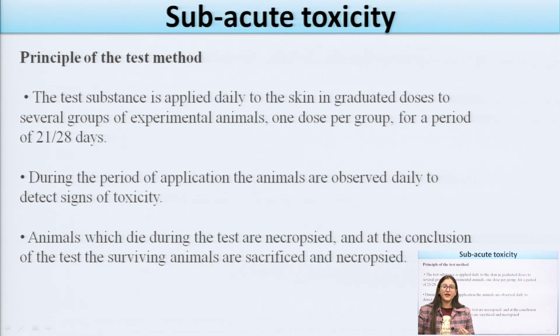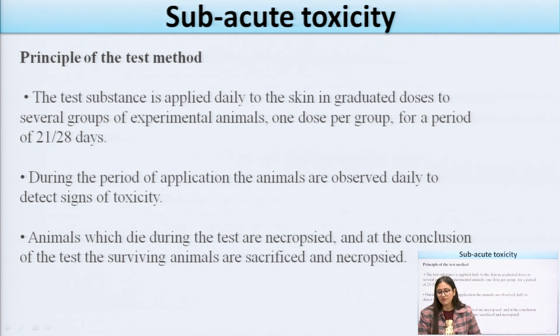For example, if we are conducting a toxicity study for dermal products in any species, we have to apply those lotions or drugs to the animals for at least 21 to 28 days. During the period of application, we have to observe the daily effects: what are the physiological effects, the behavioral effects, and the chemical effects seen in the animal due to the drugs.